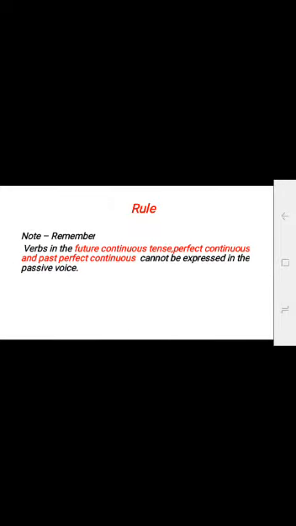Very important, we need to remember verbs in the future continuous tense, perfect continuous tense and past perfect continuous tense cannot be expressed in the passive voice. There is no passive voice for intransitive verb.